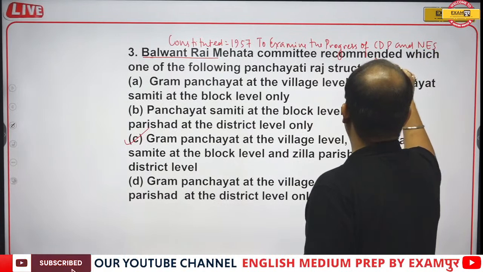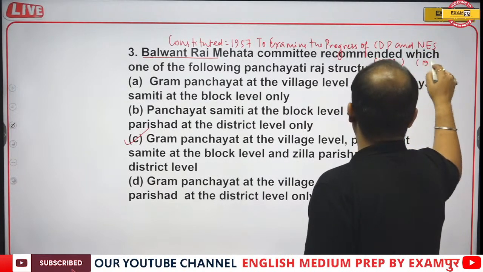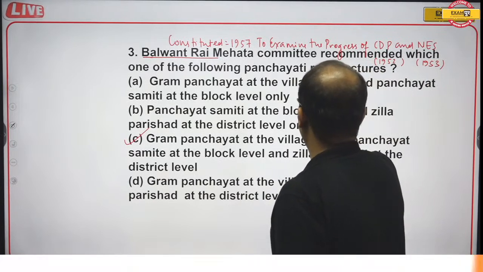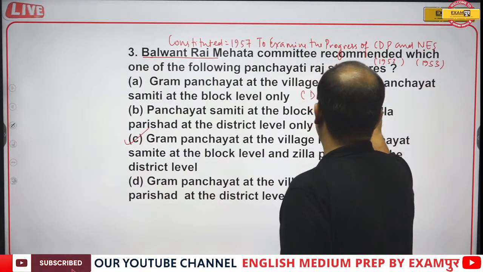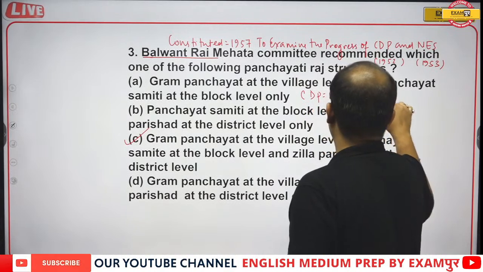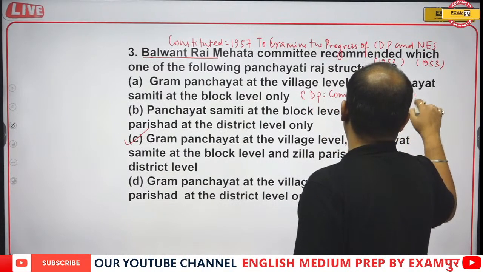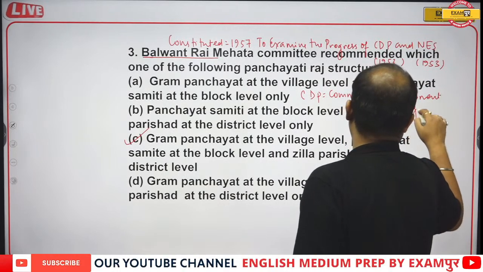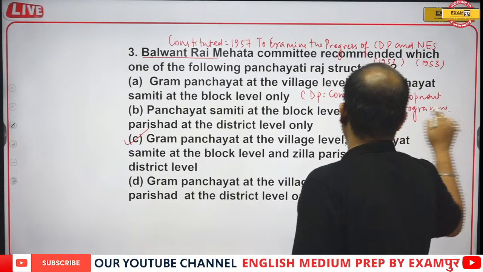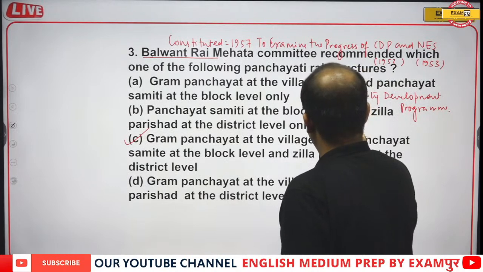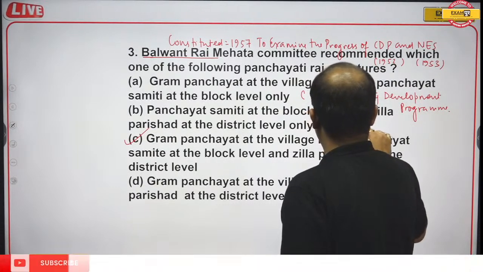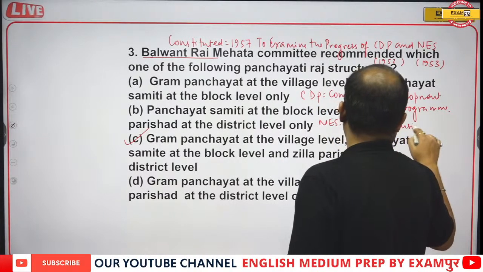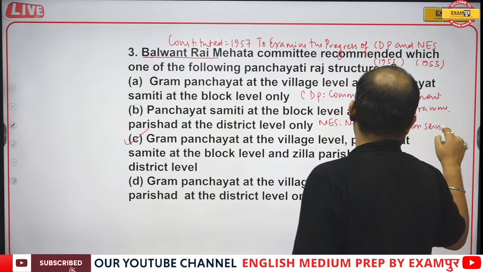CDP was in 1952, NES was in 1953. CDP stands for Community Development Program, and NES is National Extension Service.